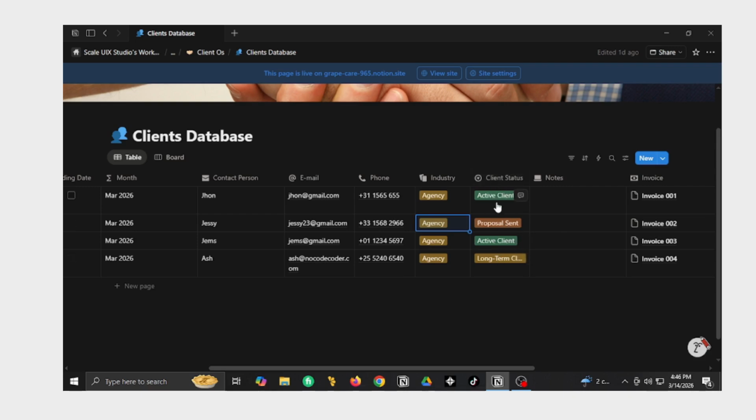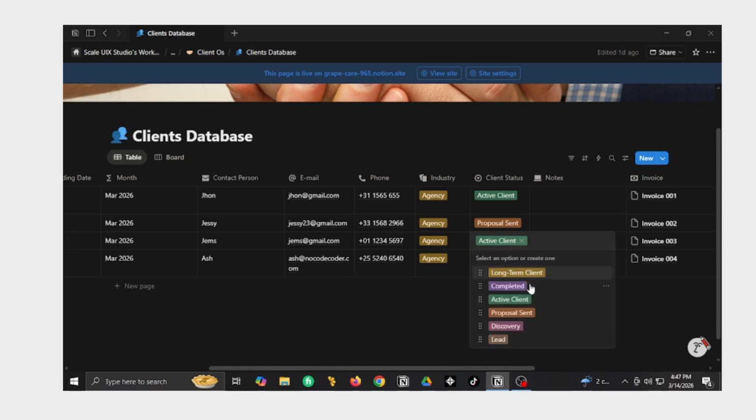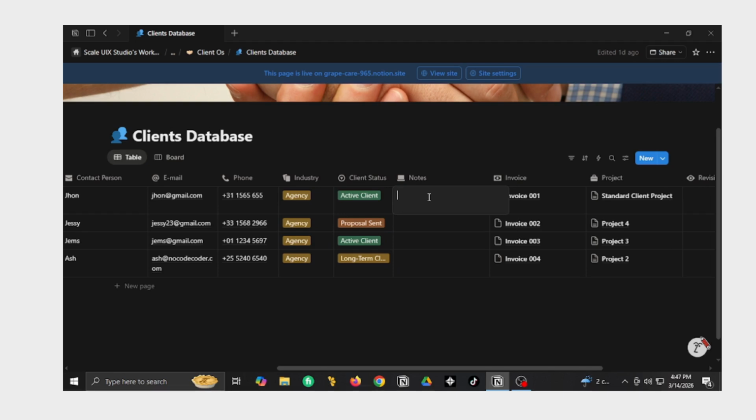It's the status: are they active clients or long-term clients, or have they completed their project already, proposals sent or discovery, everything. I can have my notes right here. This is the invoice, how many invoices I've sent to them.